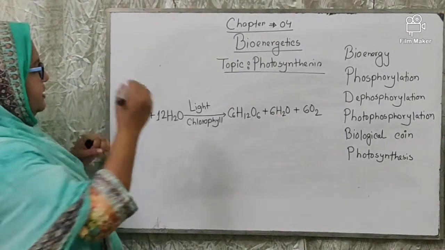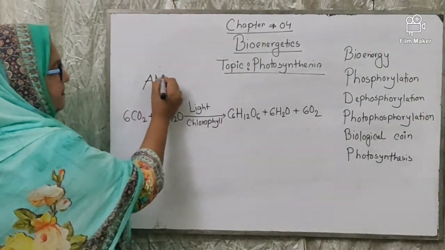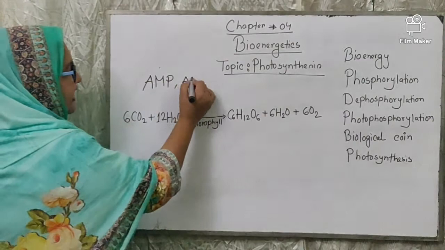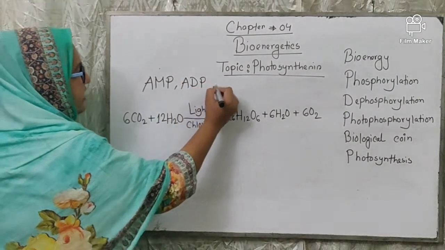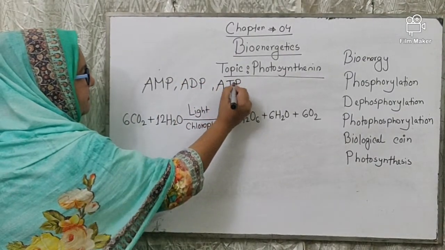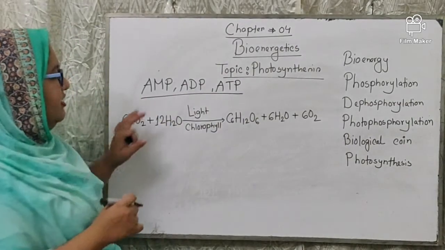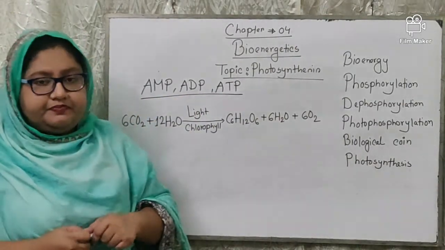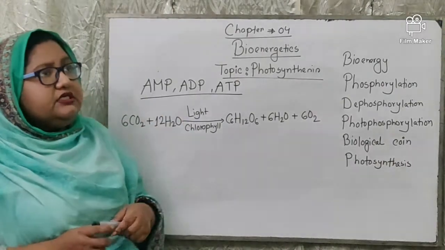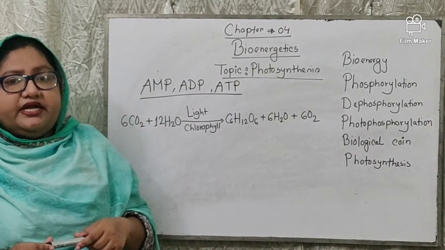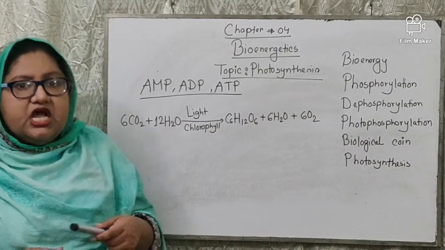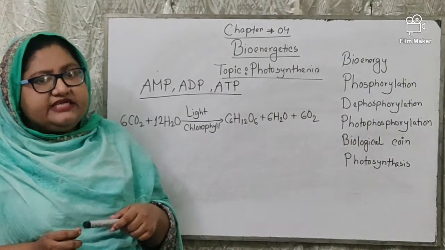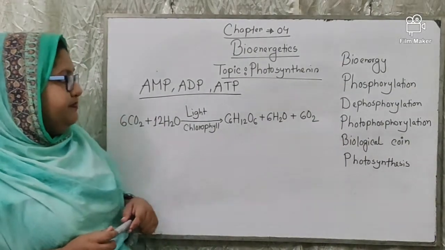These are generally known as AMP, ADP and ATP. All these are energy storing substances. Solar energy is transformed into chemical energy, as I have told you earlier.